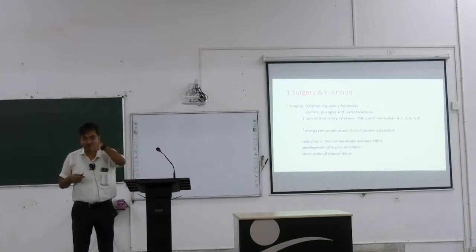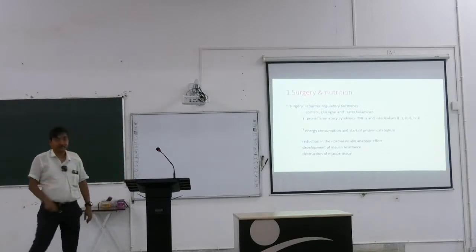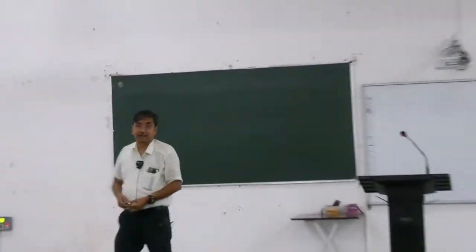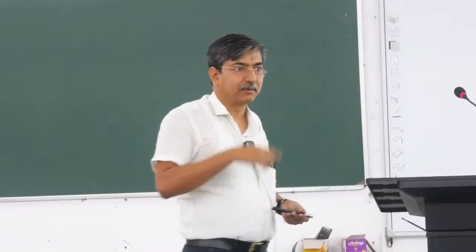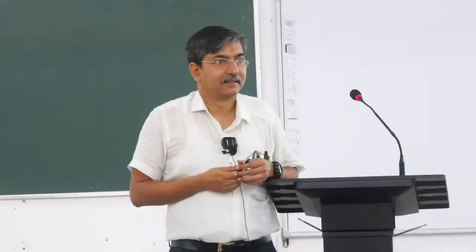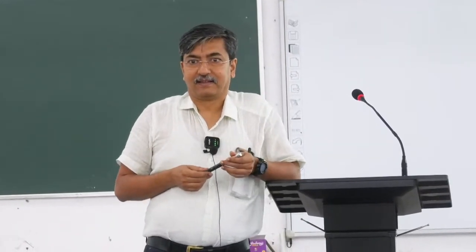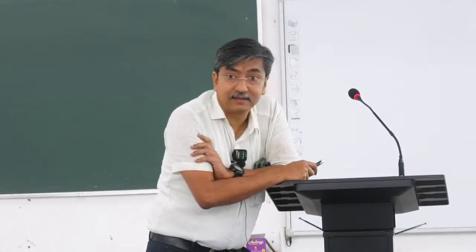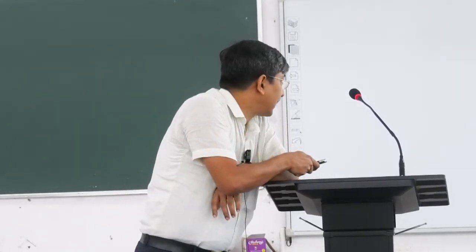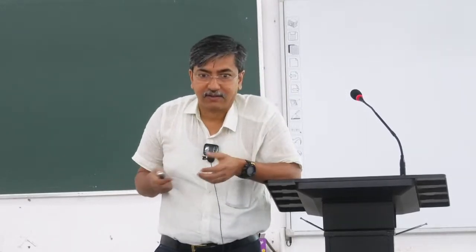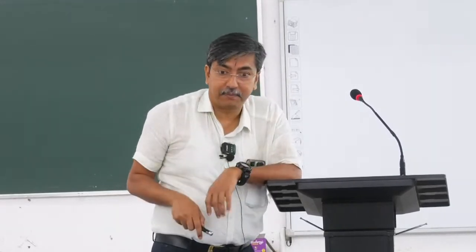So it's a recap. What are the metabolic responses to injury? First class, I think Atanu took it. So what happens? The counter-regulatory hormones will go up. All the cortisol, glucagon, catecholamines, the stress hormones. If there is stress, the stress hormones will get released. Simple. Catecholamines, and cortisol is a steroid, no? So their level will be up.